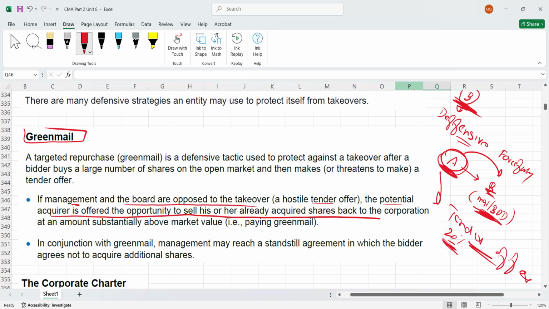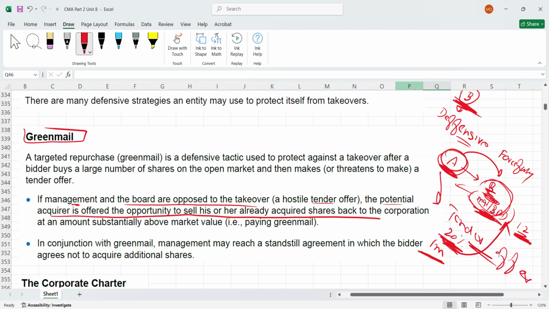Now, what is Greenmail? How can B protect itself? B offers A: please sell these 20% shares back to us at a higher price. For example, if A paid, let's say, $1 million for this 20%, B would say, okay, I'm ready to pay $1.2 million or $1.5 million for your investment, and please sell these shares back to us. This is what is called Greenmail. So this is one tactic.